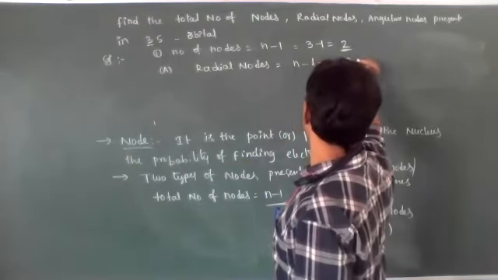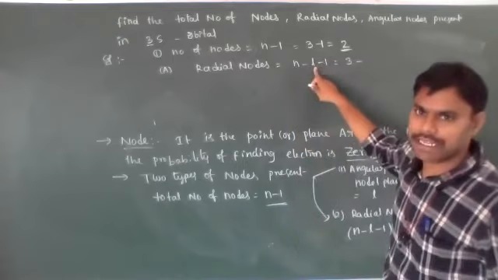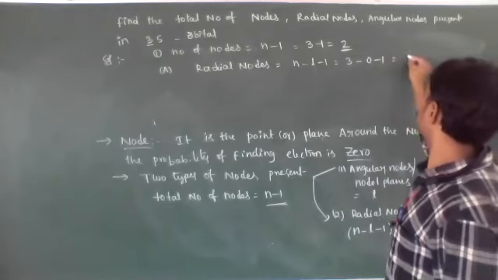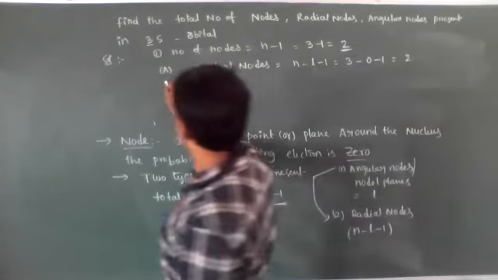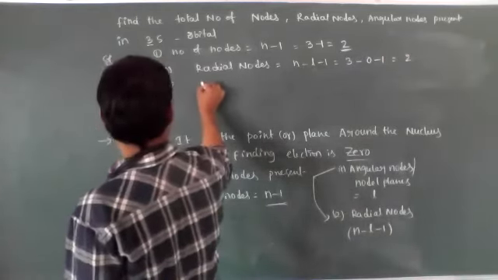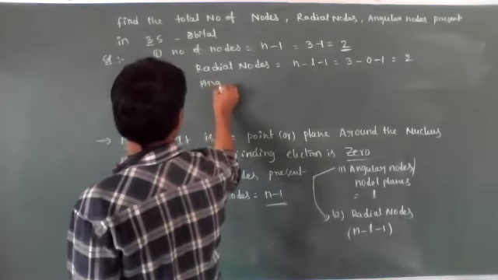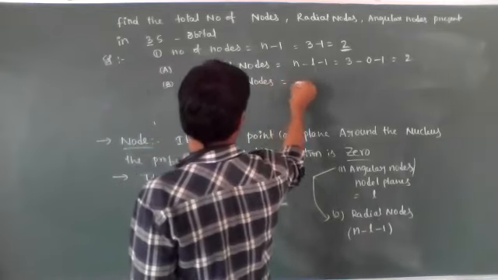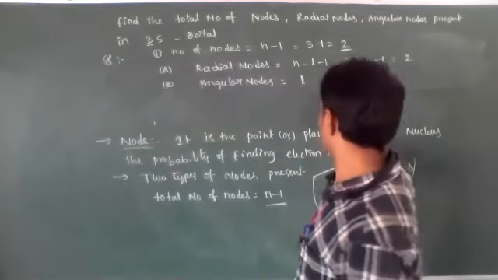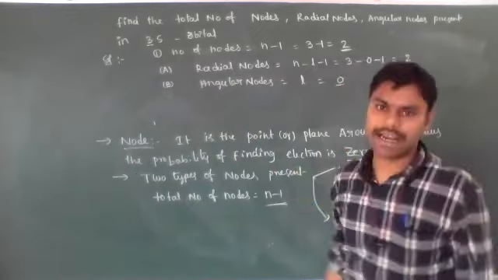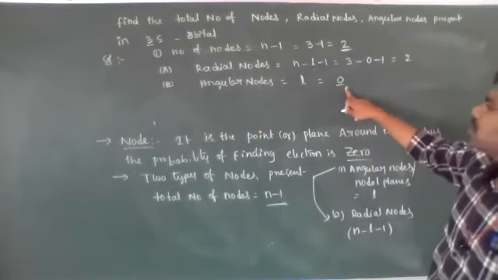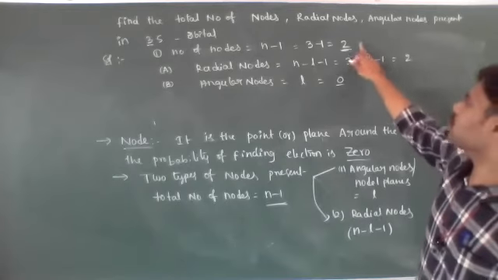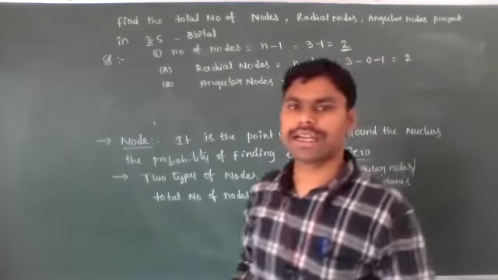N value is 3 minus L value for s orbital, which is 0, minus 1, is equal to 2. B, angular nodes is equal to L is equal to 0, for s orbital the L value is 0. So there are 0 angular nodes and 2 radial nodes. 0 plus 2 is equal to 2, that is equal to the total number of nodes.